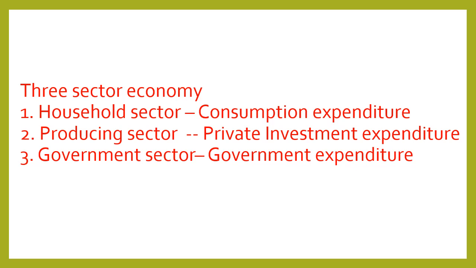So when the government comes into the picture, when we talk about government, we are dealing with a three sector economy, that is household sector, producing sector and government sector. Accordingly, the total expenditure in the economy would be consumption expenditure, which will be done by the household sector, private investment expenditure, which will be done by the producing sector, and government expenditure, which is done by the government sector.